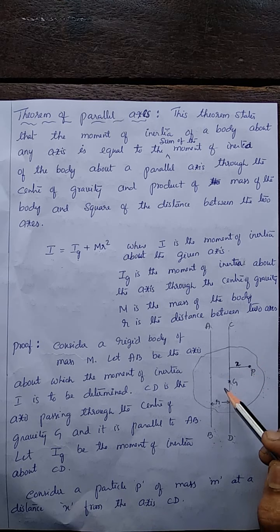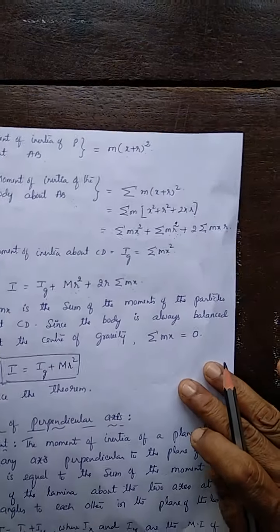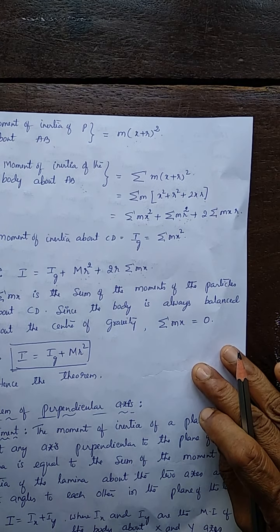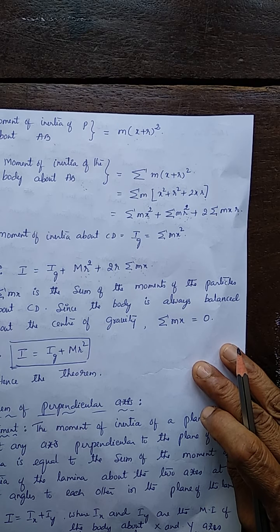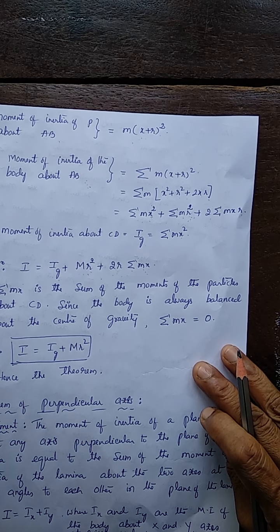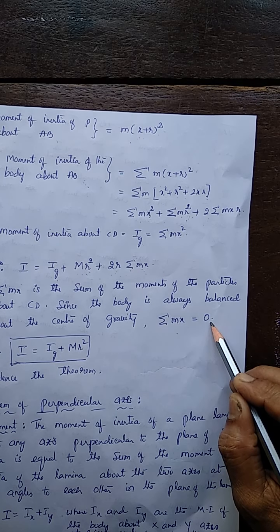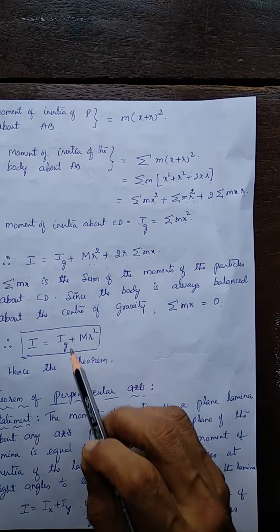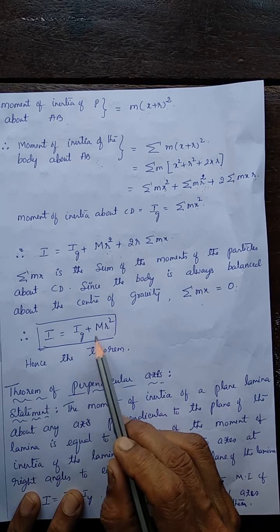So we have so many particles on one side, many particles on the other side, so that the particles are distributed symmetrically on either side of this CD, so that the net moment, the whole body is balanced about the axis through the center of gravity, or the whole body is always balanced about the center of gravity of the body, so that sigma mx equal to 0. Therefore, I becomes I equal to Ig plus mr square. Hence, I equal to Ig plus mr square.